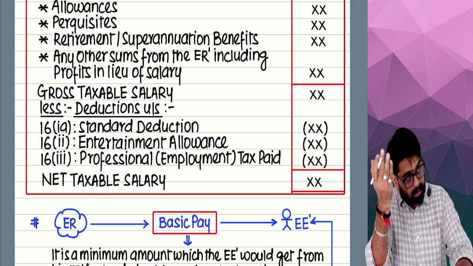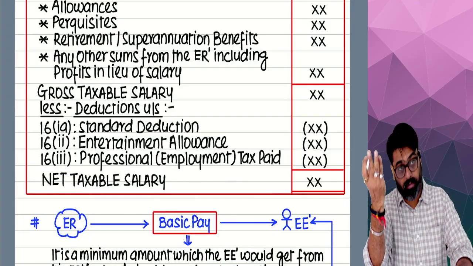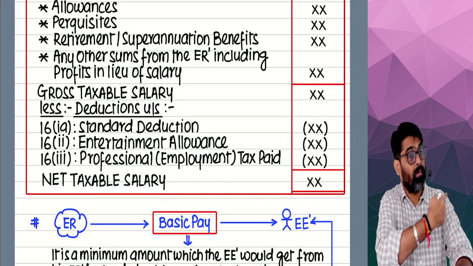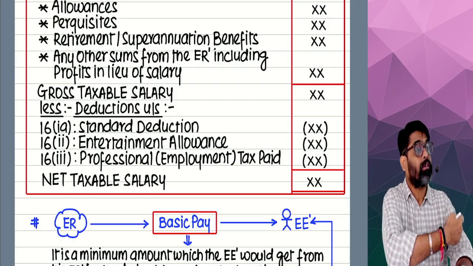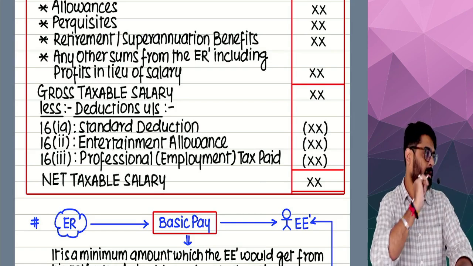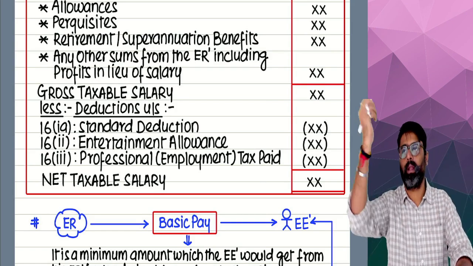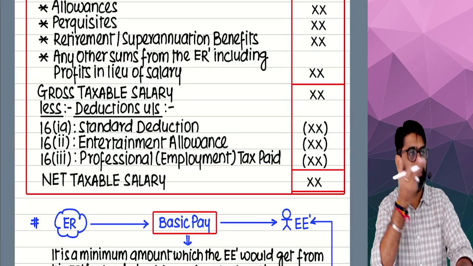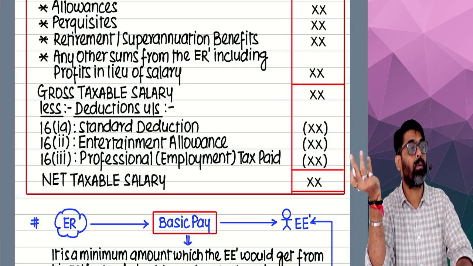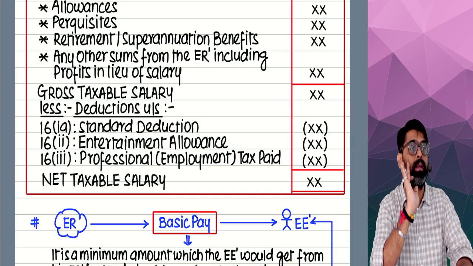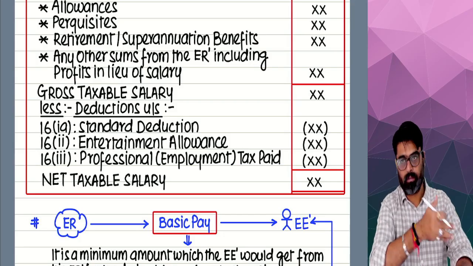When you calculate your total income, five heads are required. The salary head total will be this net taxable salary. Bring this amount in the calculation of total income. And house property calculation you already know. How will you calculate house property? That you have already learned in the last chapter. So this way you are supposed to calculate.